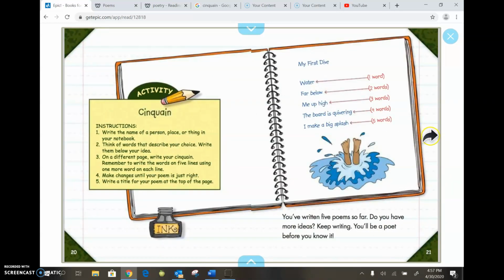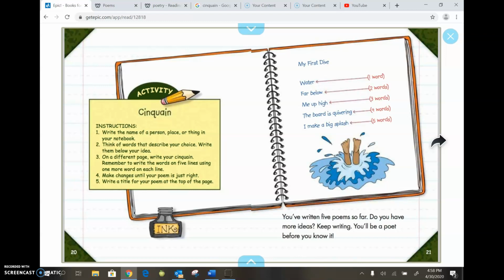All right, let's look at our directions. We're going to follow these directions to write our cinquain today. So the instructions say, number 1, write the name of a person, place, or thing in your notebook. We're going to do our work in our writer's journal. Number 2, think of words that describe your choice. Write them below your idea. This is where you're going to brainstorm. You're going to get your ideas down on paper, like your rough draft.